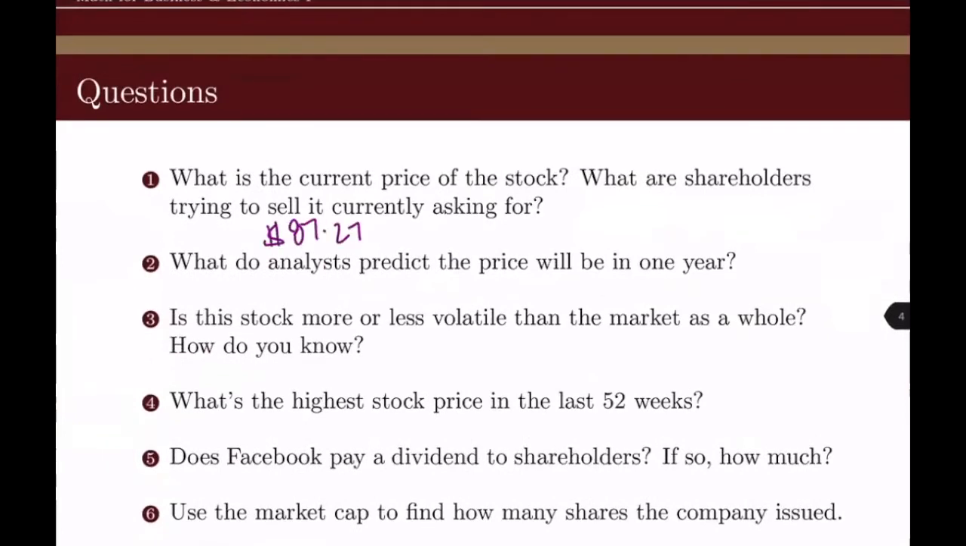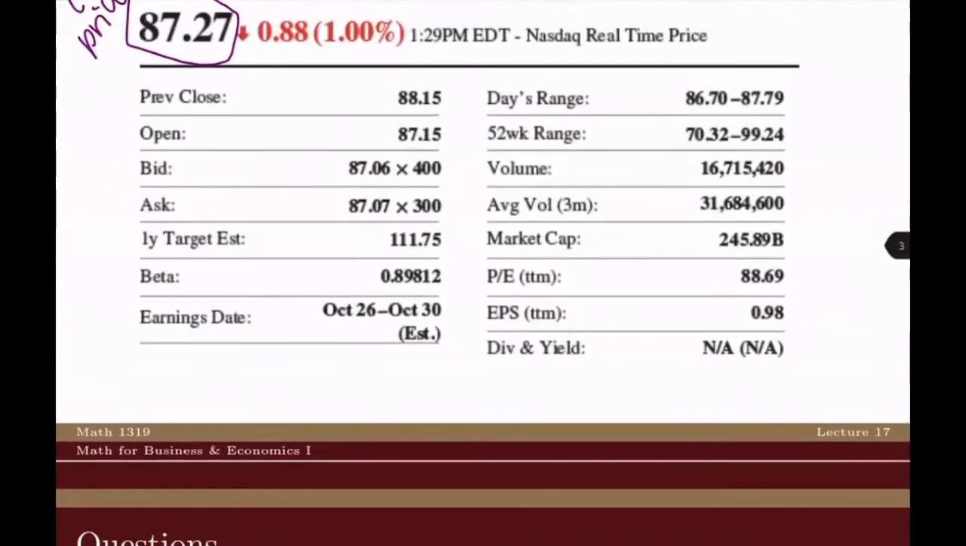And then shareholders, so this is the current price. And then we need to figure out what the shareholders are asking. So again, we scroll back up and we see right here where it says ask. So it's going to be how much the shareholders are asking for it. That's going to be that 87.07.